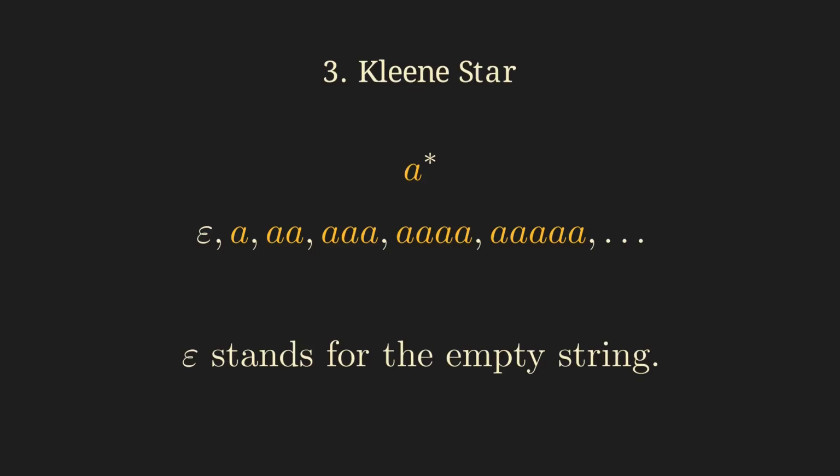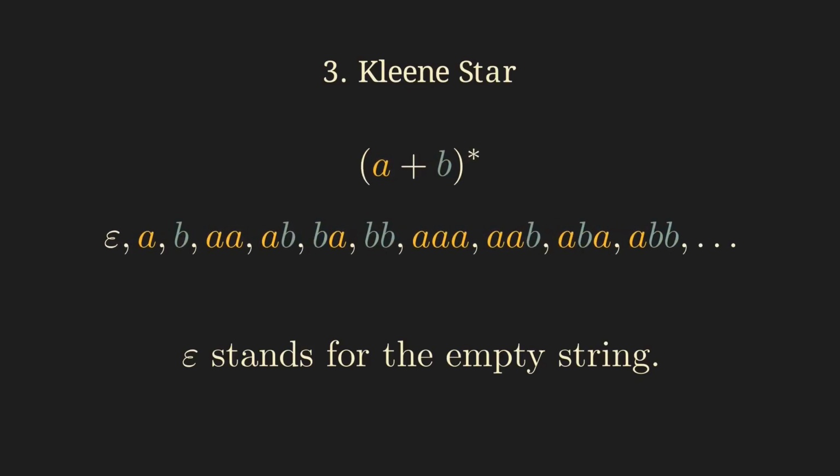Another example, (A plus B) star matches all strings that we can form by concatenating an A or a B as often as we like. In other words, these are all strings that can be formed using only A's and B's.